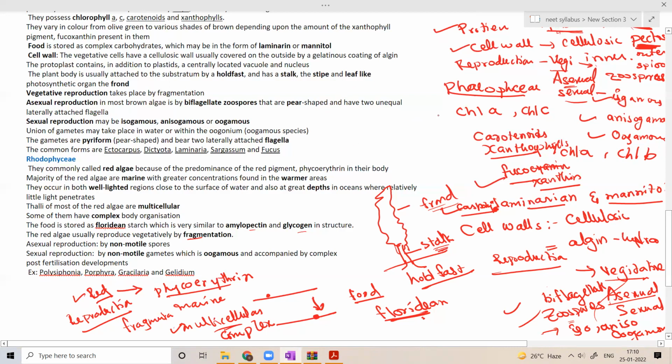So here ends this algae topic. In the next class, I'll be continuing with the remaining concepts in the plant kingdom. But today I'm going to stop the class, and I'll compensate for this class by extending the next class.